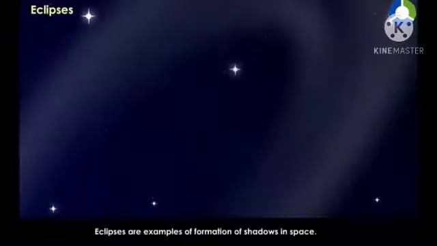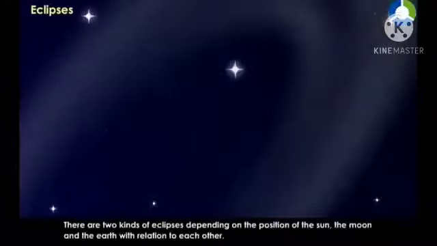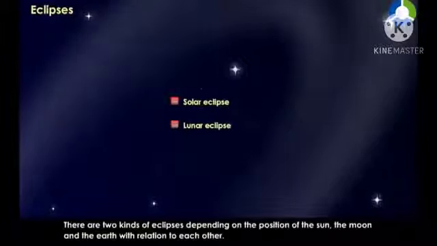Eclipses. Eclipses are examples of formation of shadows in space. The earth and the moon are non-luminous and opaque. But the sun is luminous and is a source of light in space. There are two kinds of eclipses depending on the position of the sun, the moon and the earth with relation to each other. These are solar eclipse and lunar eclipse.